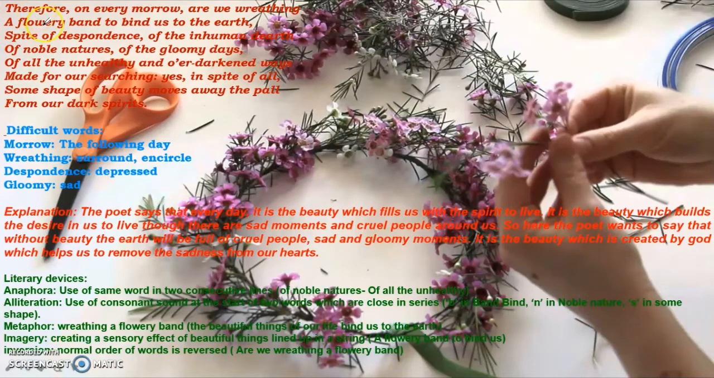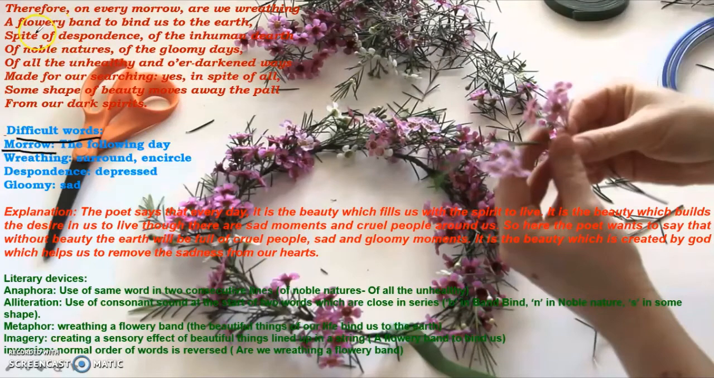The poet continues, therefore on every morrow are we reading a flowery band to bind us to the earth, spite of despondence, of the inhuman dearth of noble natures, of the gloomy days, of all the unhealthy and over-darkened ways made for our searching. Yes, in spite of all, some shape of beauty moves away the pall from our dark spirits. So let's see the meanings of the difficult words first given in the stanza.